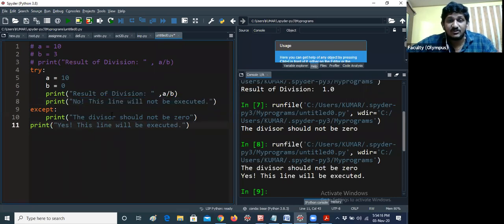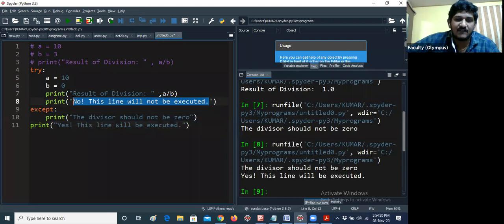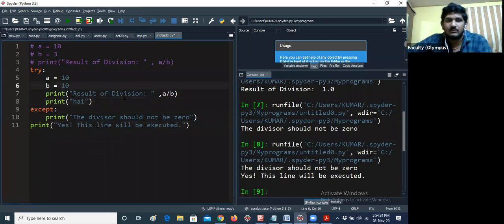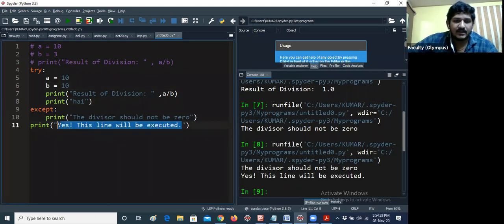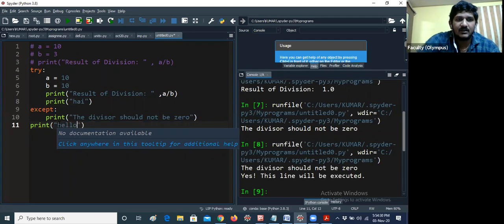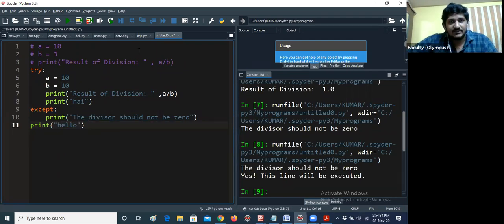So I would like to give one message instead of this line. I would like to give hi. I am adding 10 now. Can you please tell me, guys? Now I would like to ask all of you one question. My question is, if I give 10, will only hi be printed, or only hello be printed, or both? Can you please mention in the chat box?